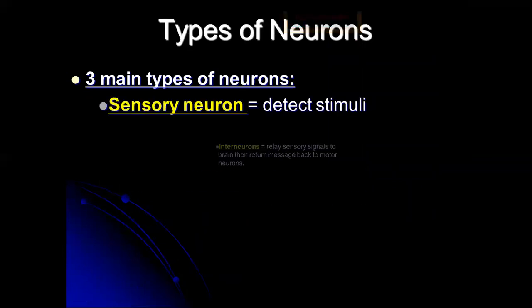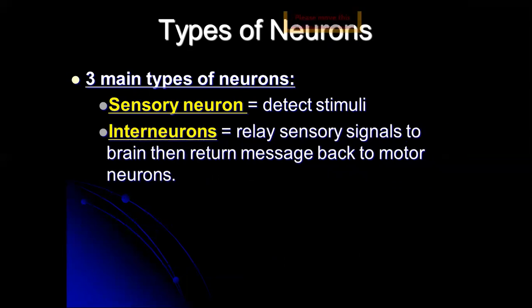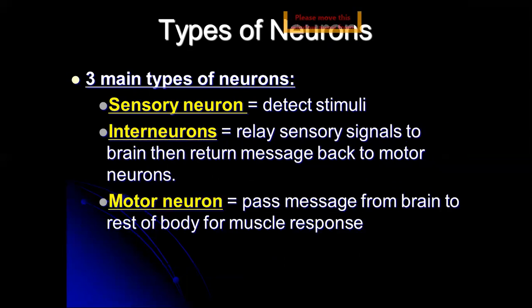We have three main types of neurons. The first one is the sensory neuron, whose function is to detect stimuli. Relay neurons, or interneurons, relay sensory signals to the brain, then return a message back to motor neurons. These motor neurons pass the message from the brain to the rest of the body for muscle response.